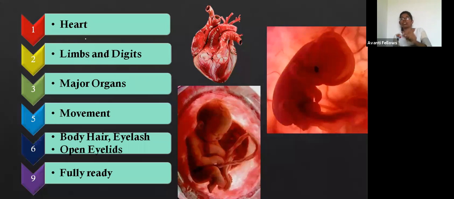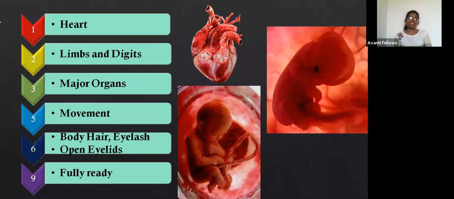The first month, second month, third month, like that, they keep the complete 9 months of baby development. So they observed that at the 6th month the eyelids open, and in the 7th month it starts to grow, the 8th month also it starts to grow, and exactly at the 9th month, the fetus is fully ready to come out from the mother's womb.